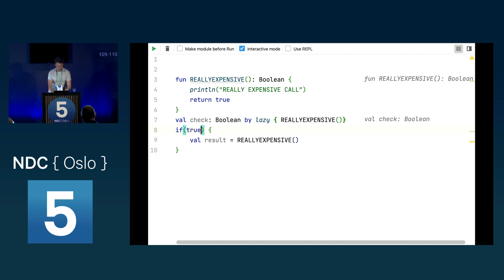But if I change this and say check, and I assign check to it, as we can see, we get only one call. It happens only the first time you call it, and then it gets cached and just reused. So this way you can use lazy evaluation with delegation to only call your code once and then reuse the value, only if needed.